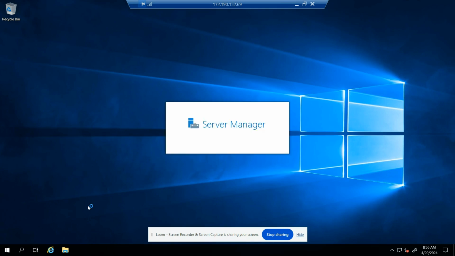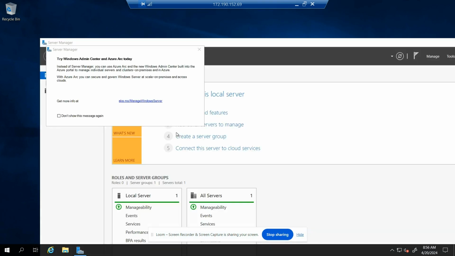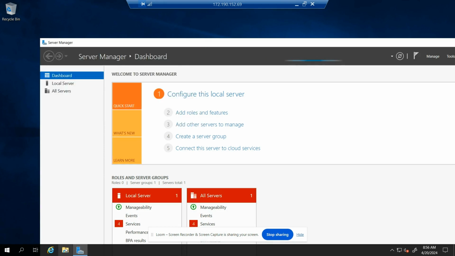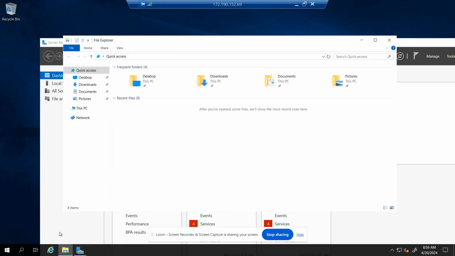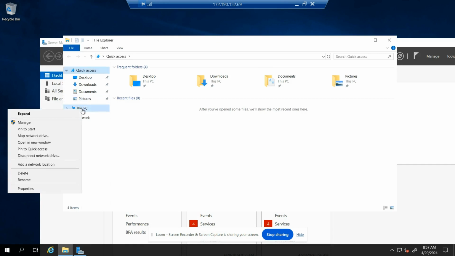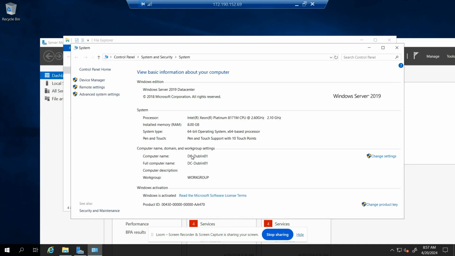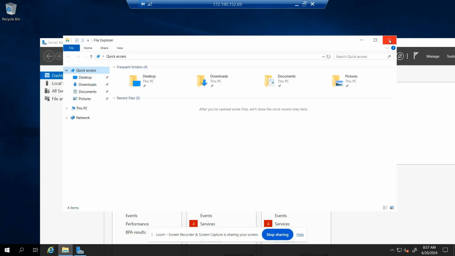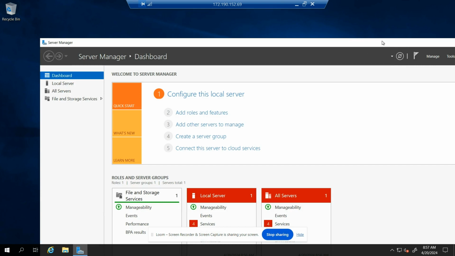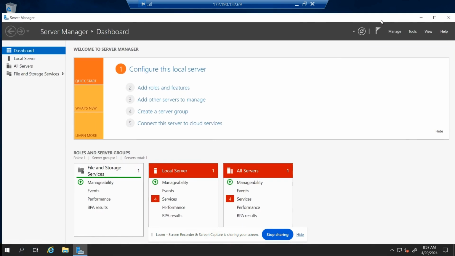All right, now let's go check to see if the name has changed. So to check again, yellow folder in the bottom bar, this PC, right click properties. And let's see if the name, there you go, DCW1. DC for the domain controller, W1. All right, so this is good. Now let's go ahead and install.